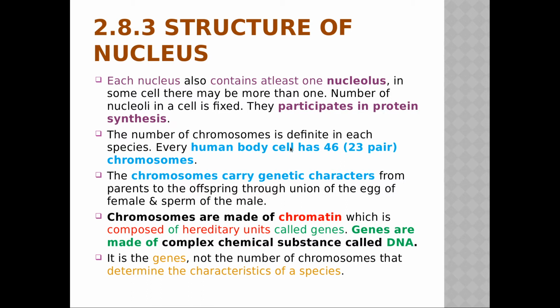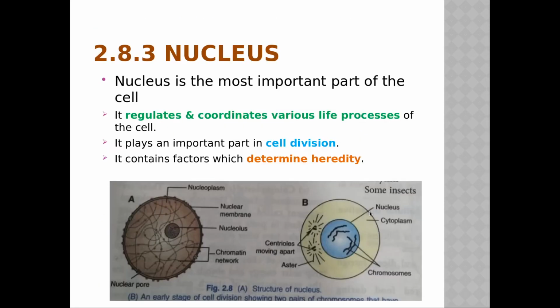The number of chromosomes is definite in each species. Every human body cell has 46 chromosomes. That means when this chromatin fiber becomes thick and ribbon like, those are called chromosomes. The number of chromosomes is also fixed in a particular species. For example, in human beings there are 46 chromosomes, that is 23 pairs. That's why they have shown them here in pairs.